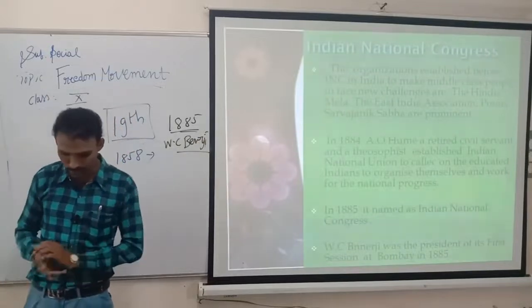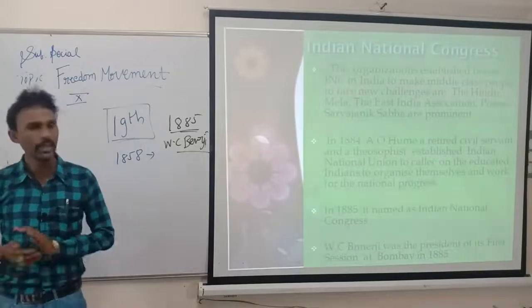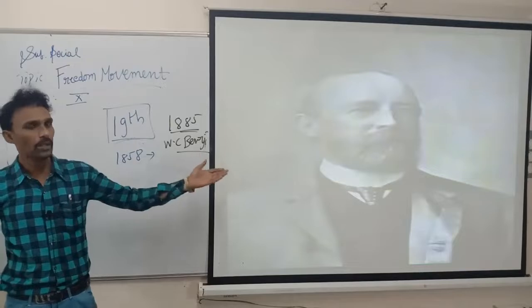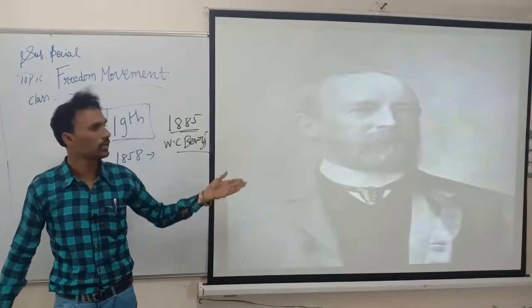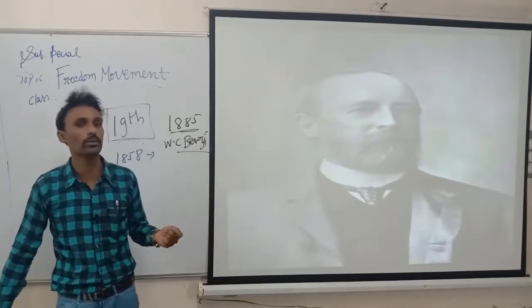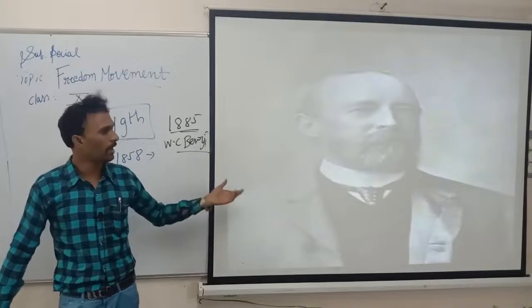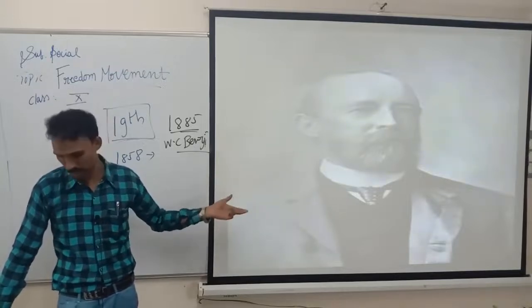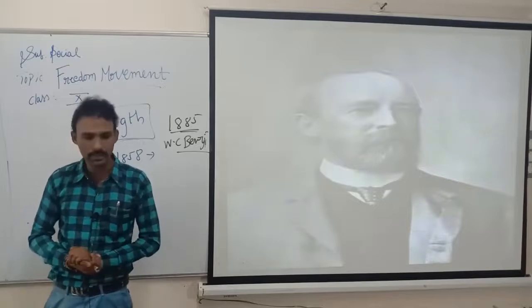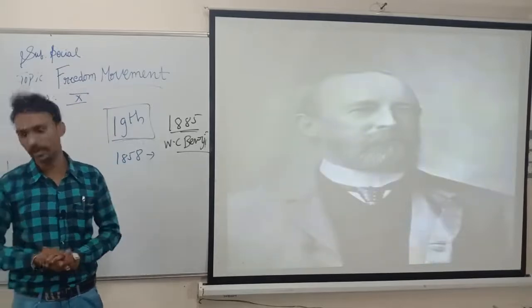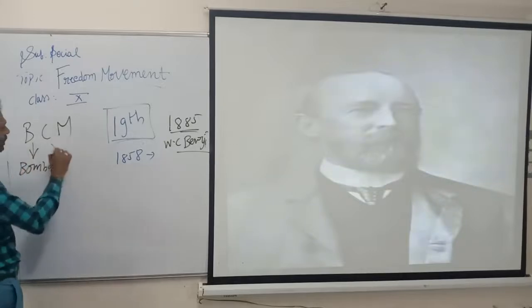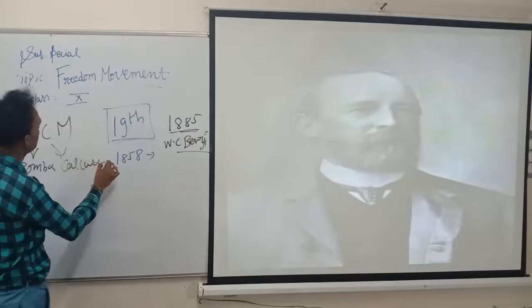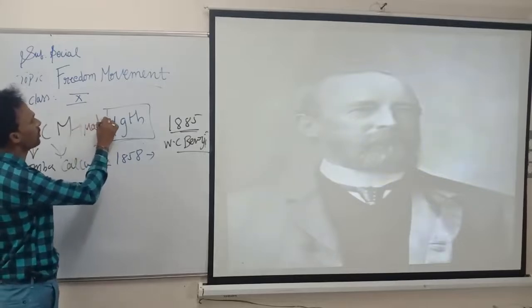Afterwards, who played the main important role in starting the Congress party? A.O. Hume. He is a British military civil servant, a retired civil servant. He started the Congress party, and we are still running Congress parties today. He is the main founder behind this institution. Next, he reached the British and convinced them. That time the British were ruling 3 places. See here, B, C, M. B means Bombay, Calcutta, Madras. These are the main places of the British.